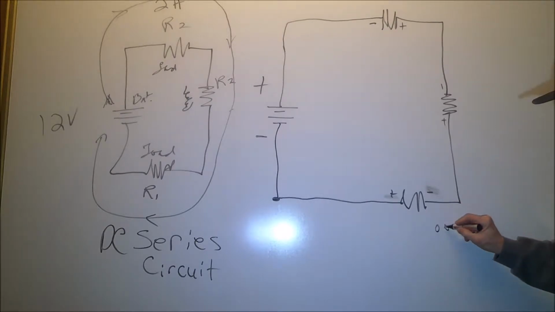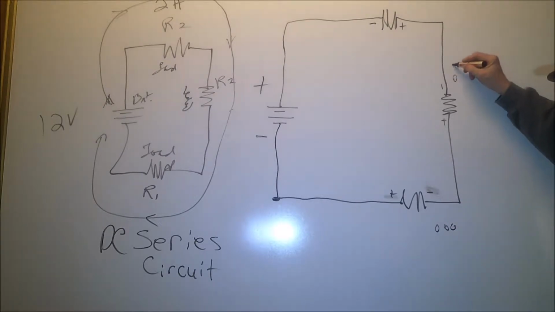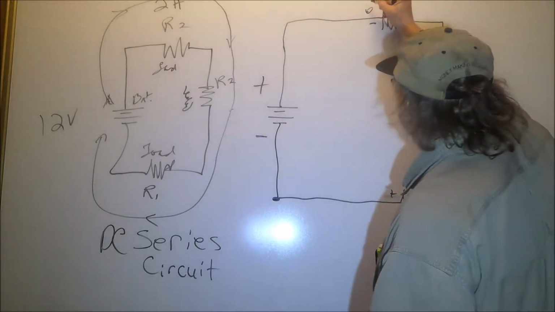Let's just imagine these are electrons. These are electrons.